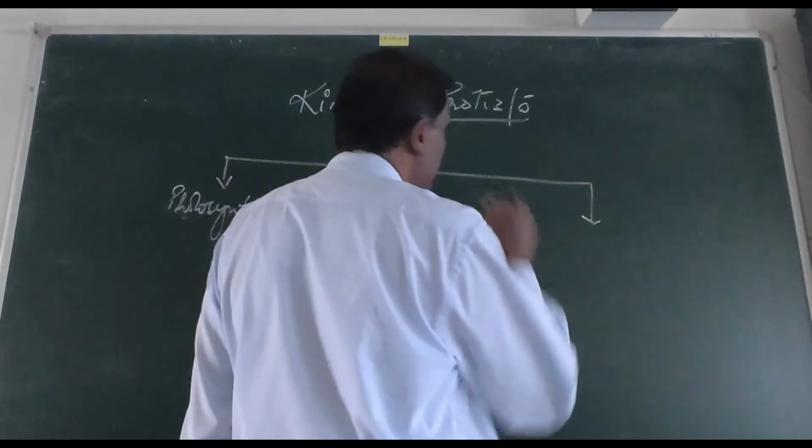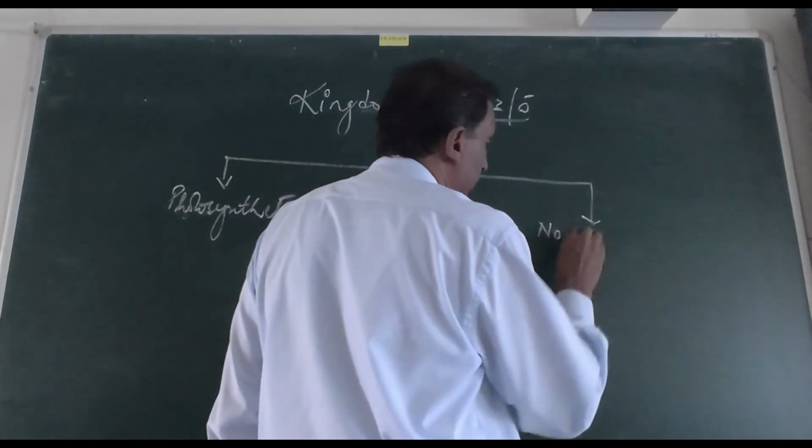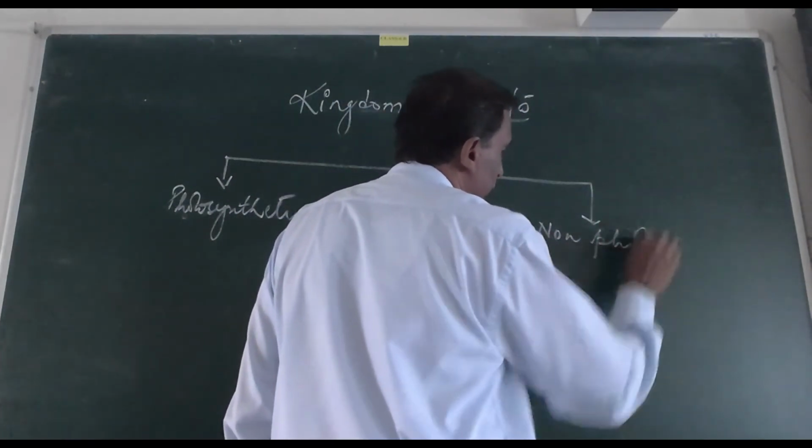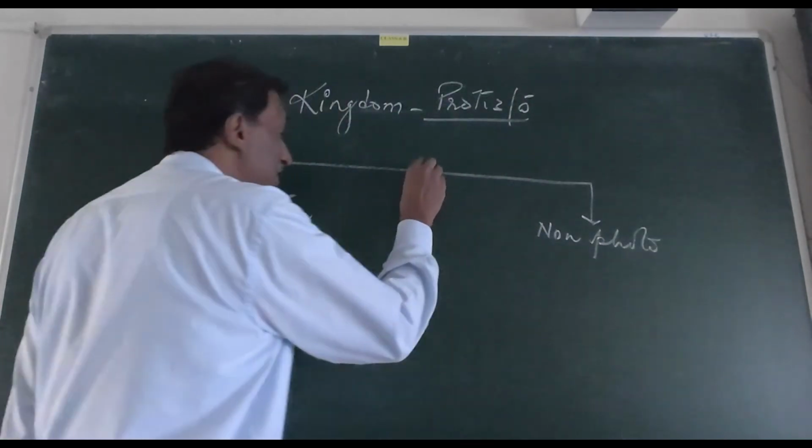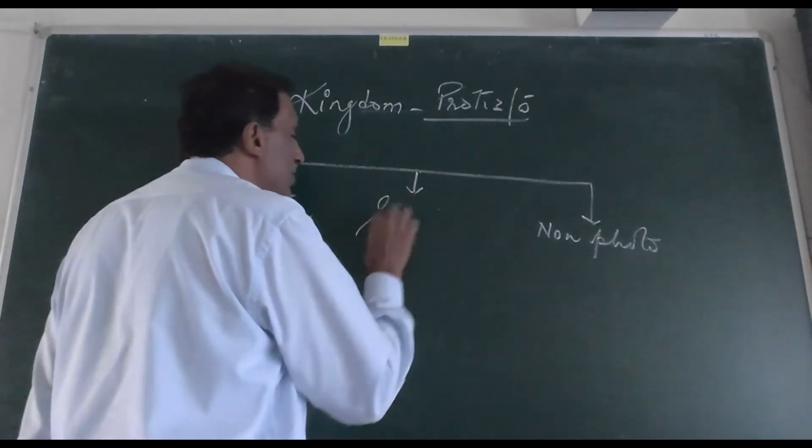Photosynthetic protists and non-photosynthetic. And the third one is there which I call slime molds.